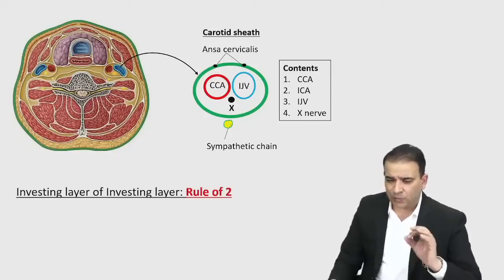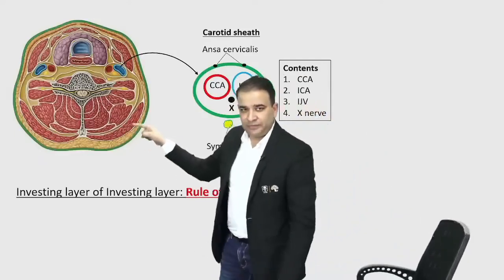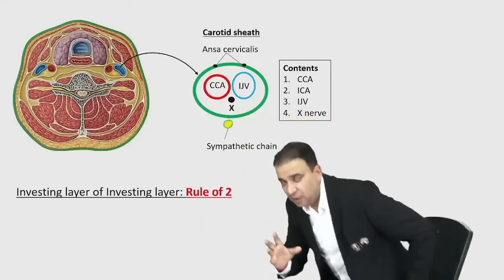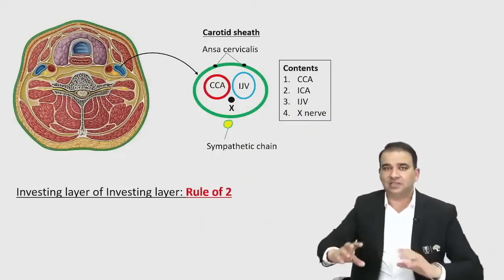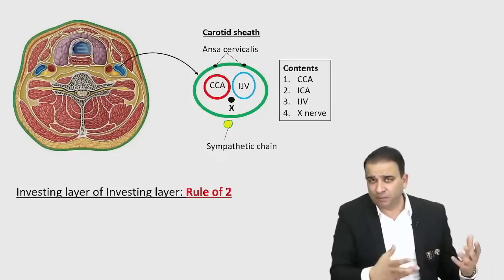Investing layer, guys, just very quickly about the investing layer. Now in this picture, investing layer is this. You can see the layer which is covering the entire neck, that is called the investing layer. Now the investing layer of deep cervical fascia is basically enclosing many structures. Investing layer is enclosing the muscles, the glands, the pulleys and ligaments.